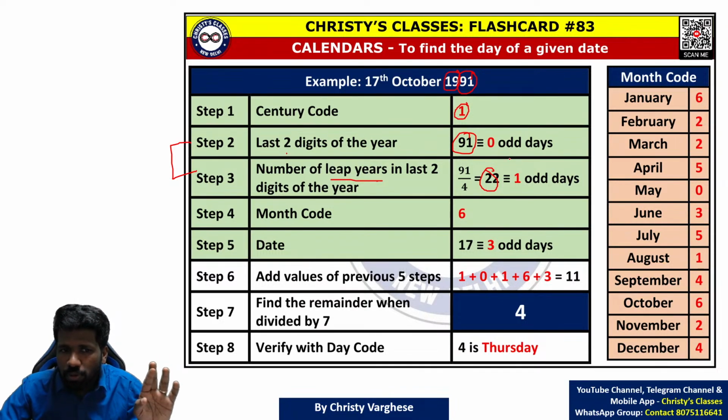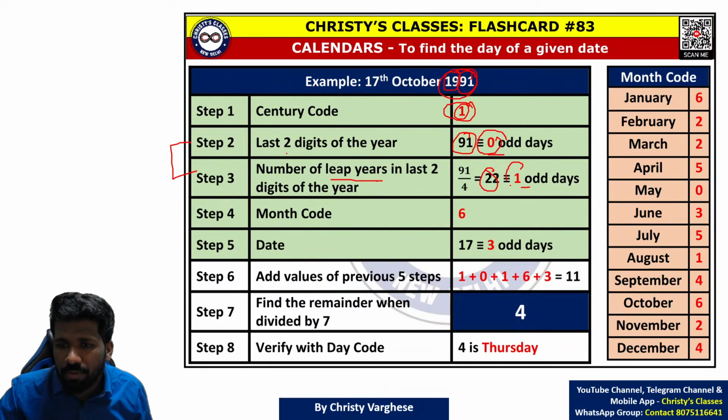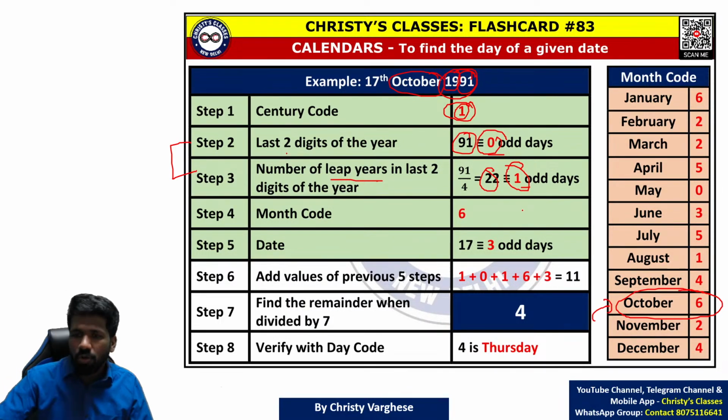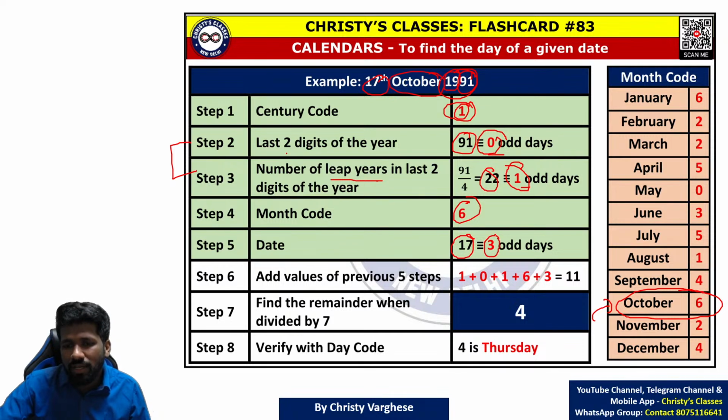So anyway, for step 2 and step 3 you got 0 and 1 in this case. The odd day corresponding to 1991 is 1 plus 0 plus 1. Now the month, October. Using the month code you learned by heart, October is 6. And October 17th: 17 you can write, but that is more than 7, so 17 by 7, remainder is 3. So these 5 steps, now you are almost done.